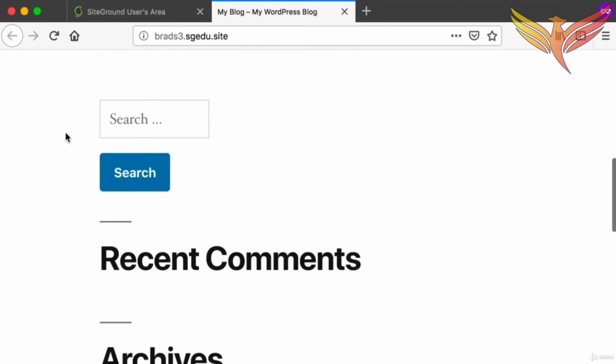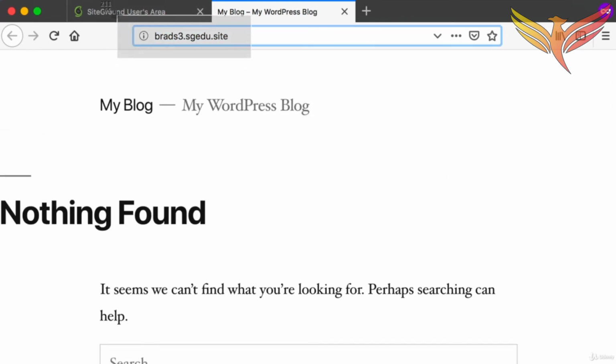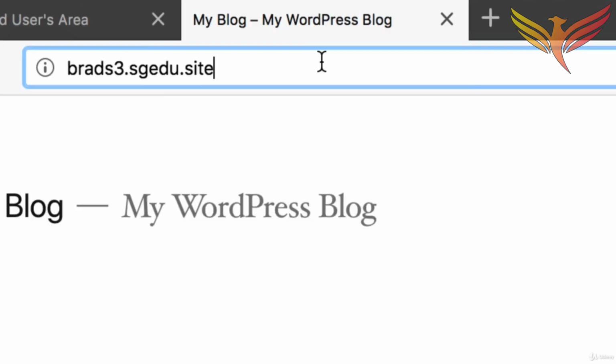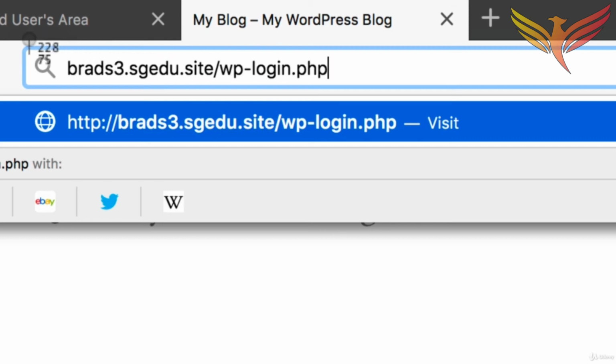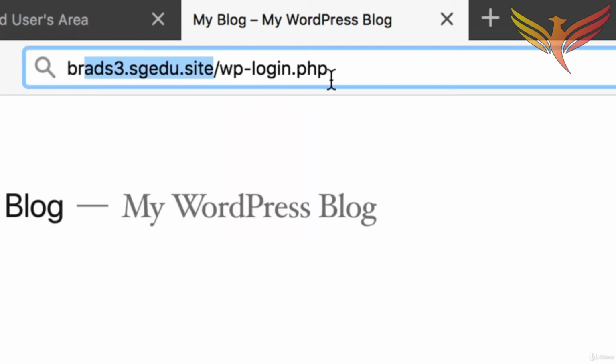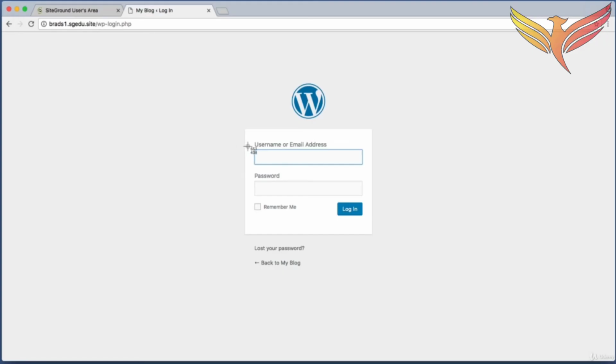All right, so you could share this URL with anyone in the world, and they would be able to see this website. All right, but if this is your website, you want to be able to log in as the administrator, so you can edit and change and customize your website. Up in the address bar, at the end of your URL, add on a / and then wp-login.php. And again, this part of your URL will be different. So press enter, and then just add the WordPress admin username and password.